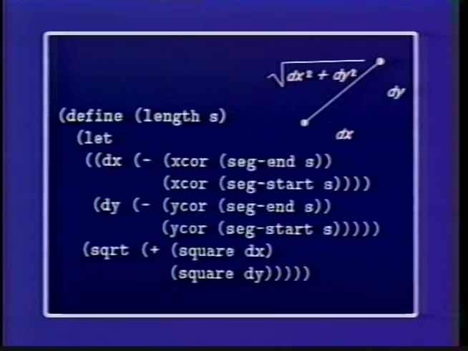To get the length of a line segment, we'll let dx be the difference of the x-coordinate of one endpoint and the x-coordinate of the other endpoint, and we'll let dy be the difference of the y-coordinates, and then we'll take the square root of the sum of the squares of dx and dy. That's what this says. Right, so there's an implementation of length.